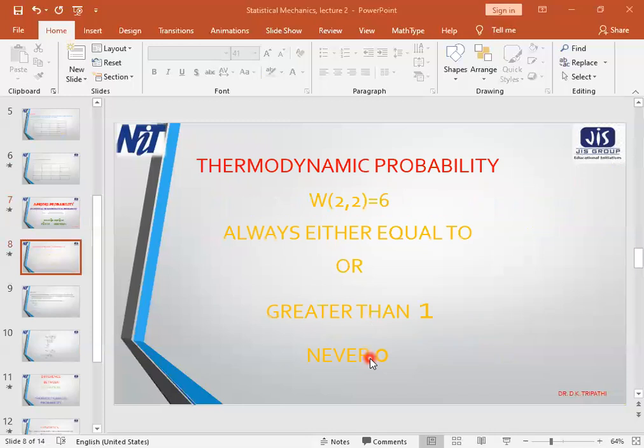Now, let us have a concept of thermodynamical probability, because in thermodynamics there is thermodynamical probability. This is somewhat different from statistical probability. Statistical probability is the chance of occurrence of a particular or favorable event out of the given range.